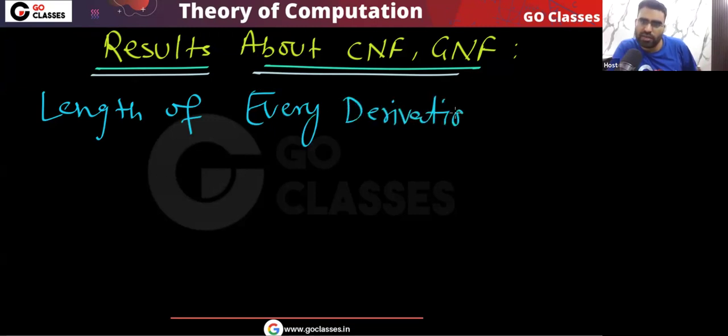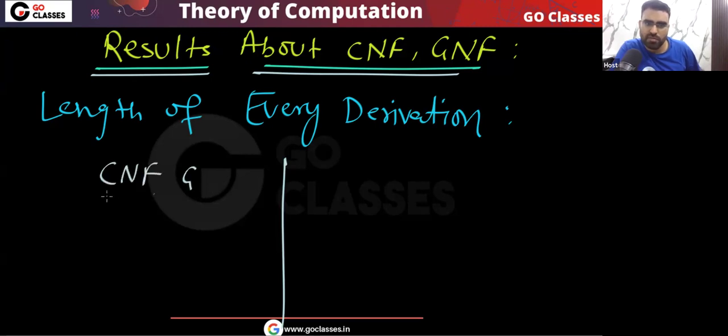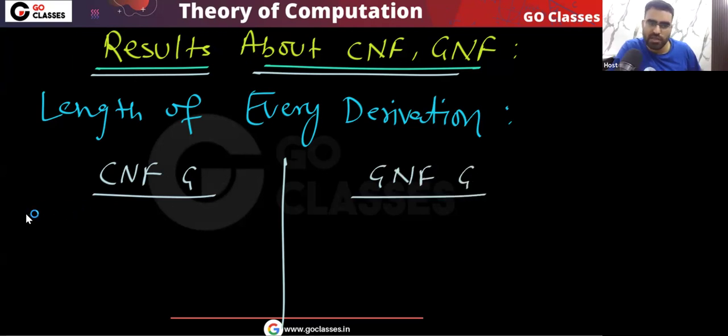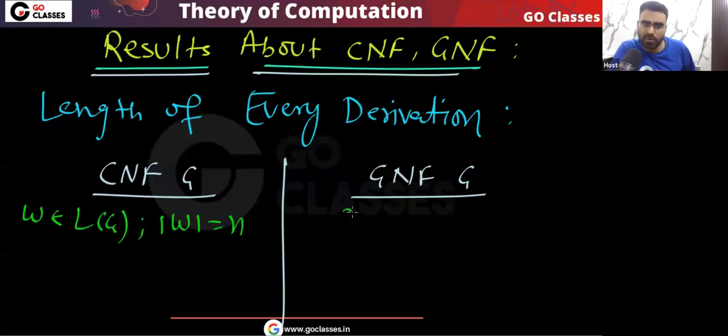So let's assume you have a CNF G, and let's assume you have a GNF G. And let's assume you have a W which belongs to L of G, where the length of W is equal to n.